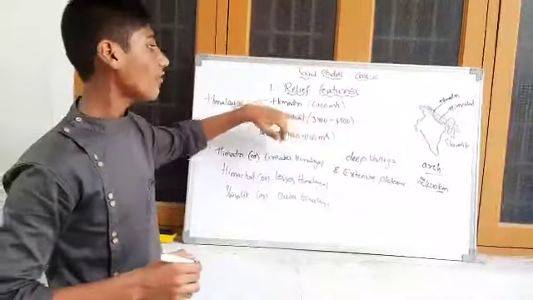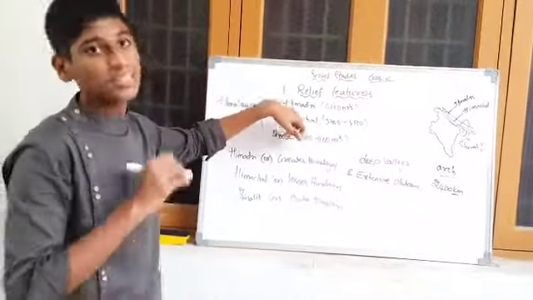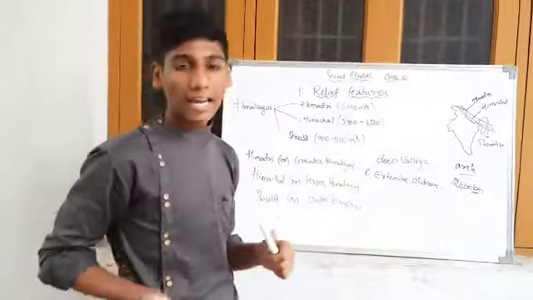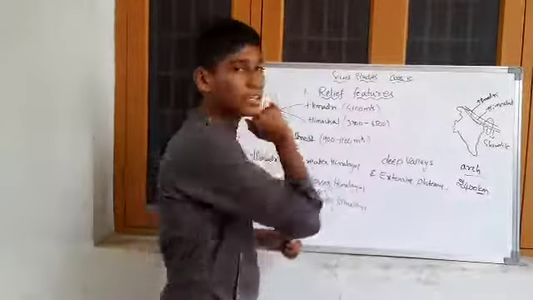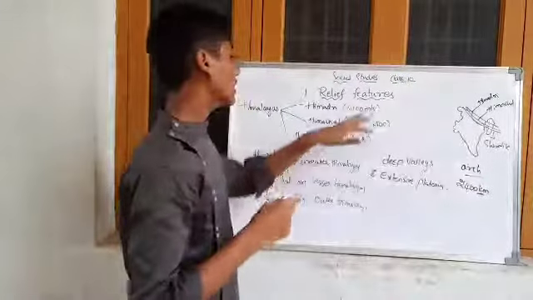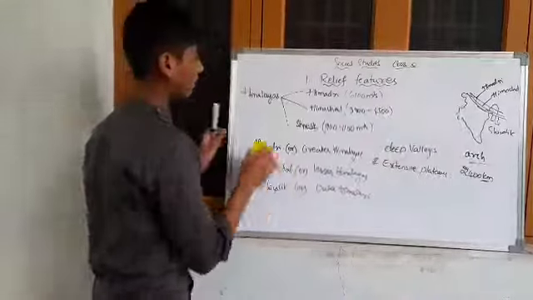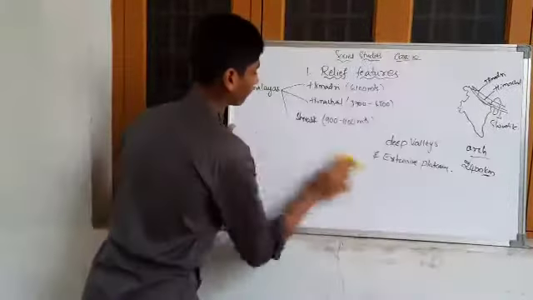The elevation of Himadri from mean sea level is 6100 meters. Now let's look at Himadri briefly.